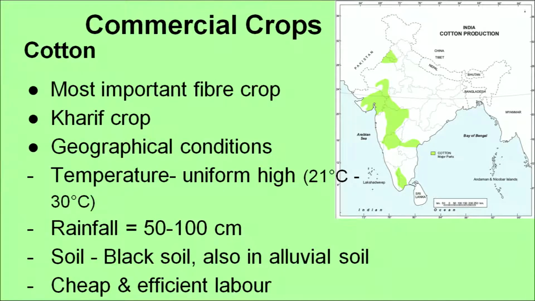That means it does not require lots of rainfall, so it can be grown in drier parts also. The type of soil which is required is black soil, and black soil is commonly known as cotton soil. Black soil is the most important type of soil where cotton is grown, and in alluvial soil also cotton can be grown.